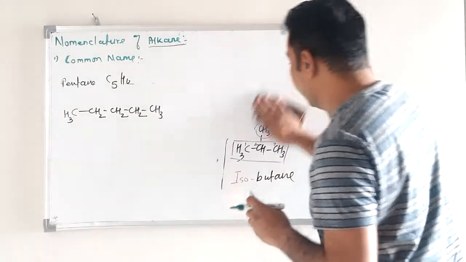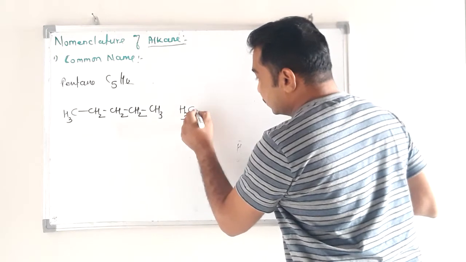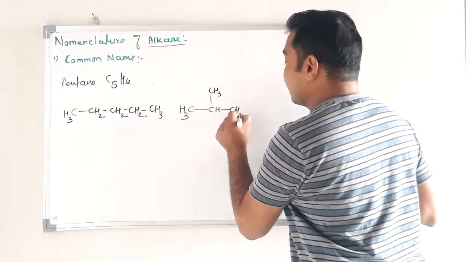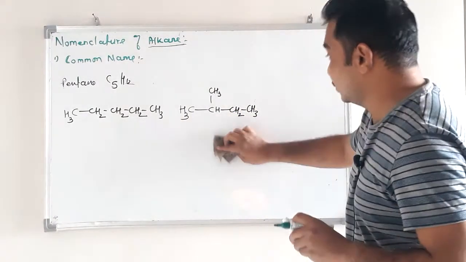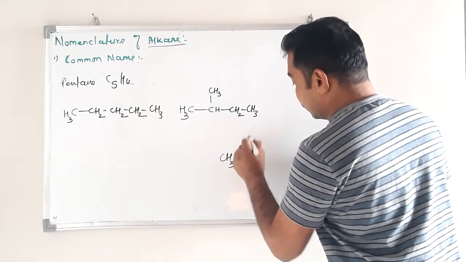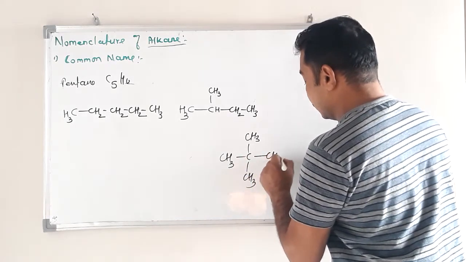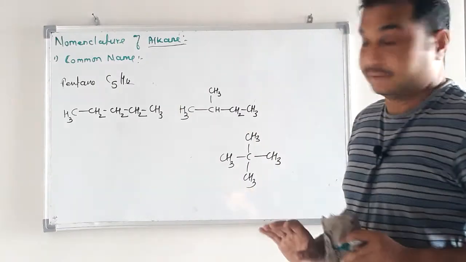This is one of the arrangements in case of pentane. Another arrangement is the second one. Third is the last one. So there are three isomers for pentane.